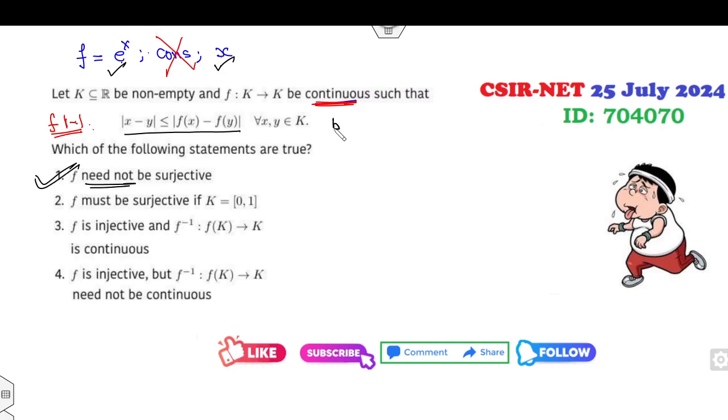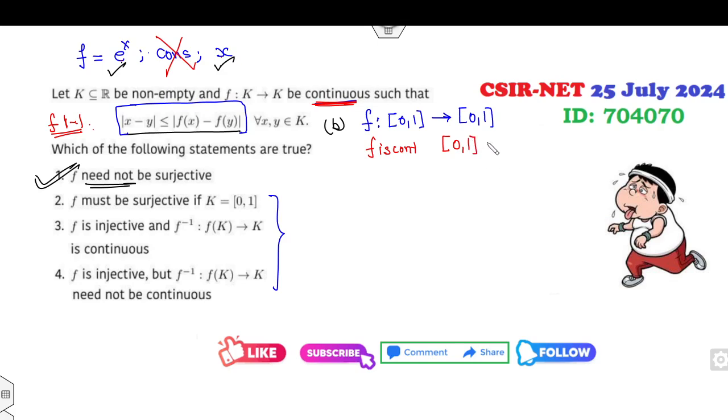Second option: f is onto if K is 0 comma 1. Always remember, students, you have to think only of this condition. Nothing else is given to you, so you have to discard or correct all these options based on this inequality. Now f is given as continuous. Also, what can you say about 0 comma 1? This is a compact set. This is a connected set.